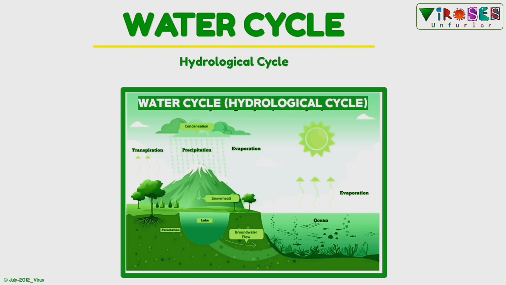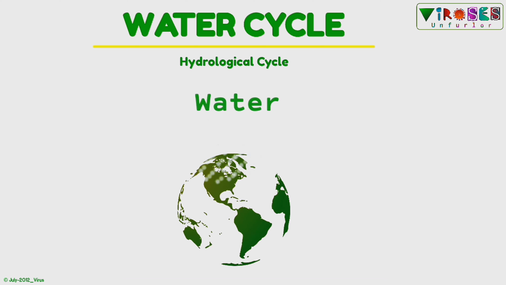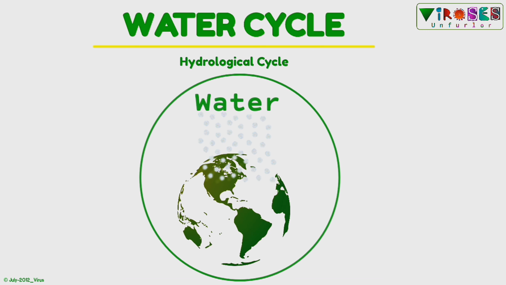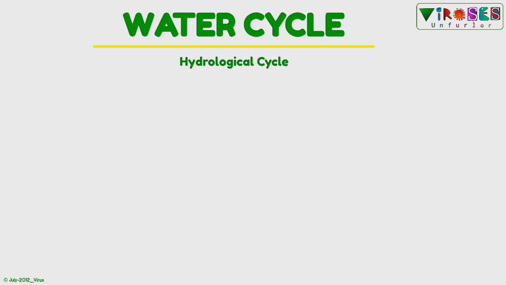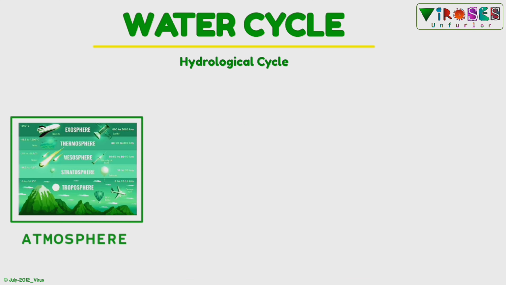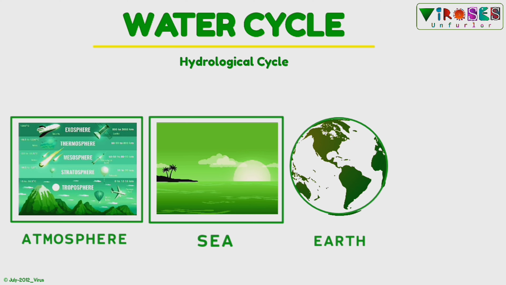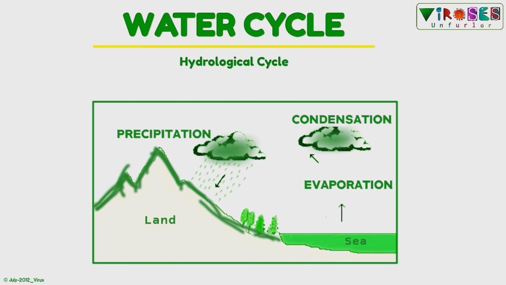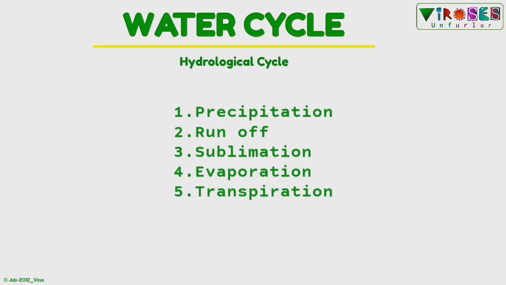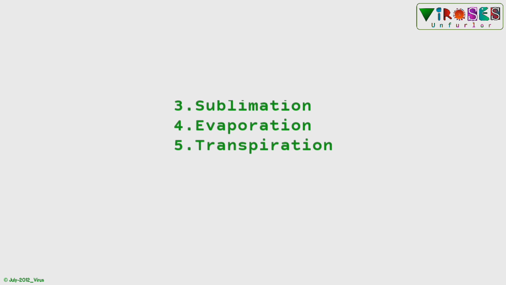In this video, we will learn about the water cycle or hydrological cycle. The movement of water on the earth is continuous and forms many complex interrelated loops. The cycle of water involves the atmosphere, sea, earth and the entire living biota. The circulation of water is highly dynamic and global in extent. However, for the sake of convenience, it is divided into different categories.